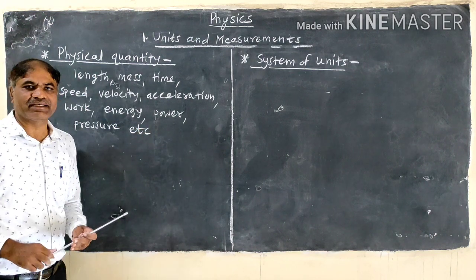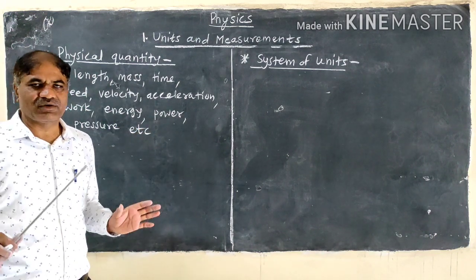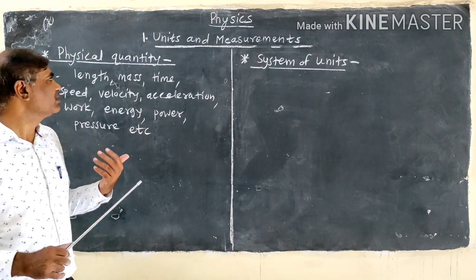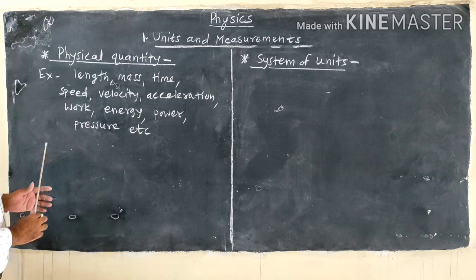are the physical quantities. There are number of physical quantities. So these quantities can be measured. So therefore they are called as the physical quantity.